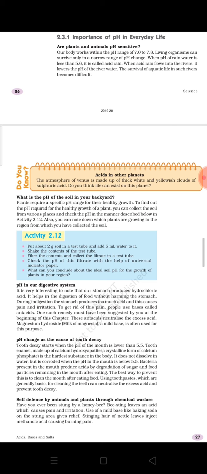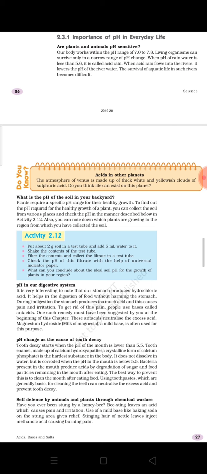So the first one is, are plants and animals pH sensitive? Our body works within the pH range of 7 to 7.8. Living organisms can survive only in a narrow range of pH change. When pH of rainwater is less than 5.6, it is called acid rain. When acid rain flows into the rivers, it lowers the pH of the river water. The survival of aquatic life in such rivers becomes difficult.